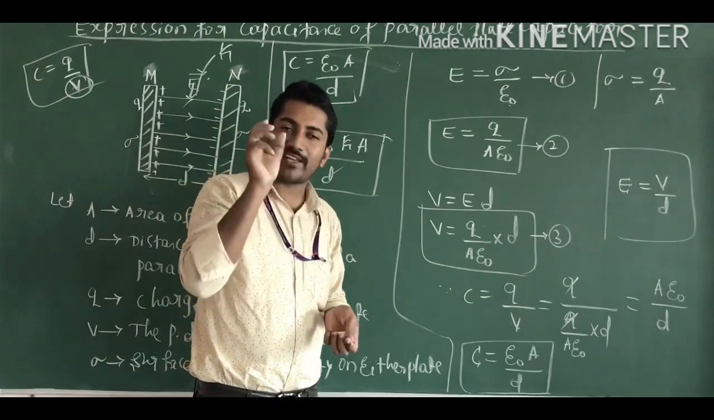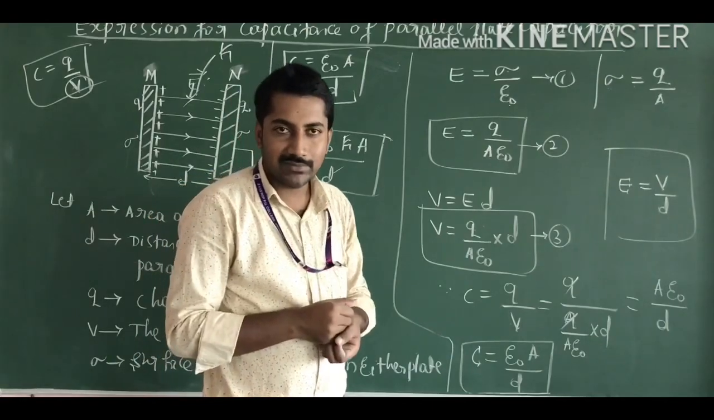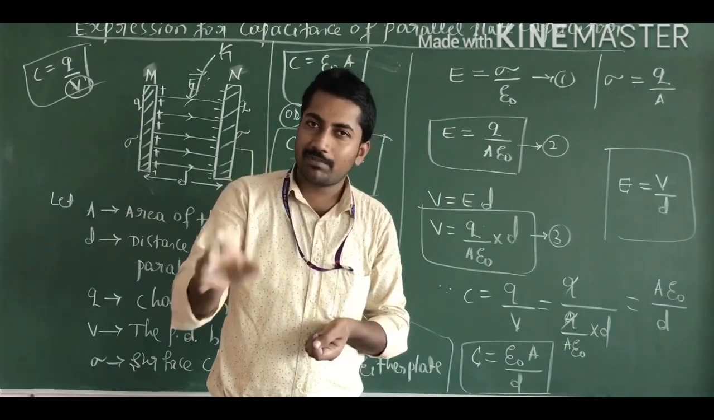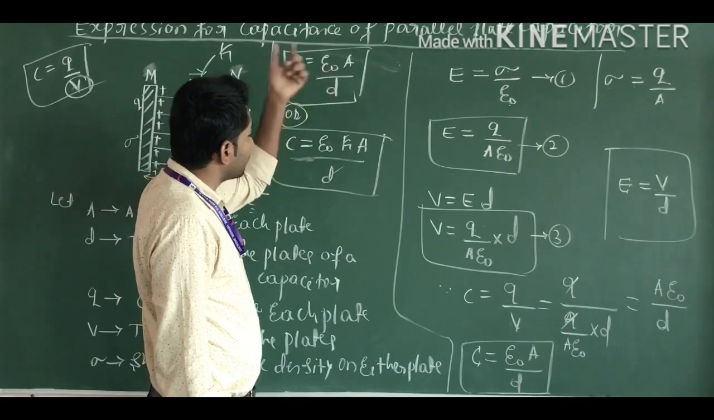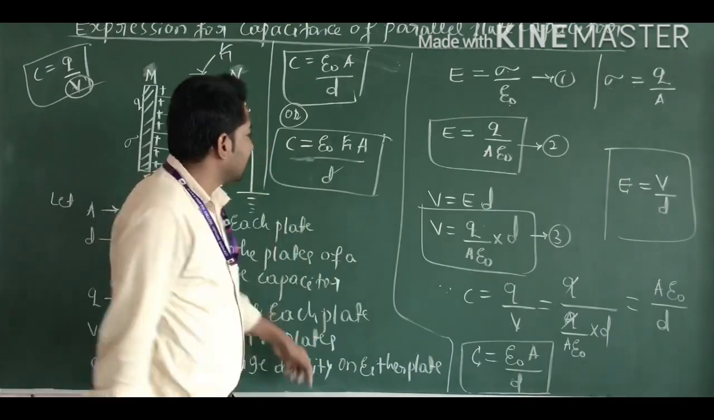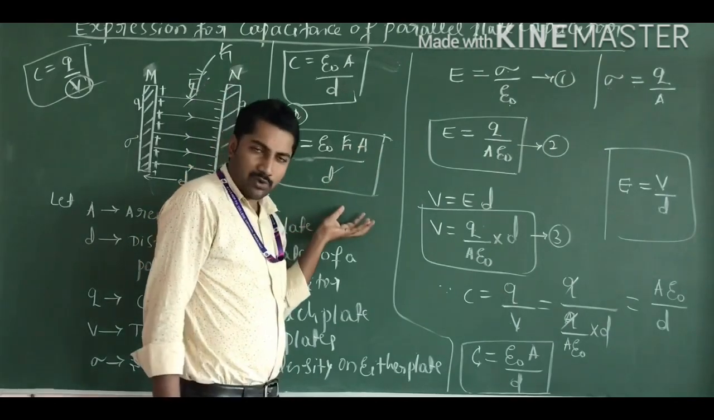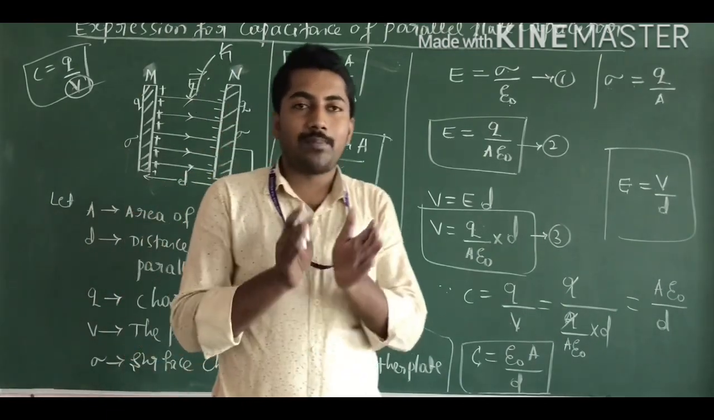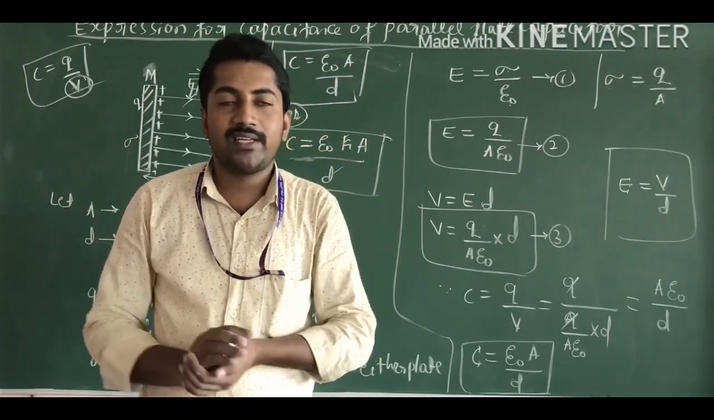The capacitance of the capacitor depends on the area of each plate, on the dielectric medium, and on the distance between the plates, which is the expression for the capacitance of a parallel plate capacitor. Suppose the gap is filled with any other dielectric constant K, then we can write the equation C is equal to epsilon naught K into A divided by D, which is the expression for the capacitance of a parallel plate capacitor, and the concept of capacitor and capacitance of a capacitor.